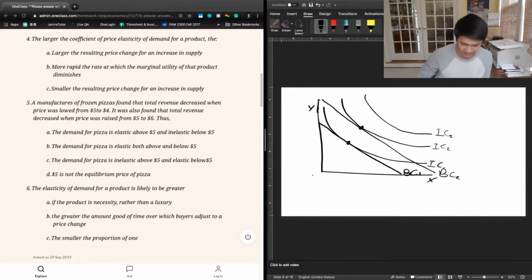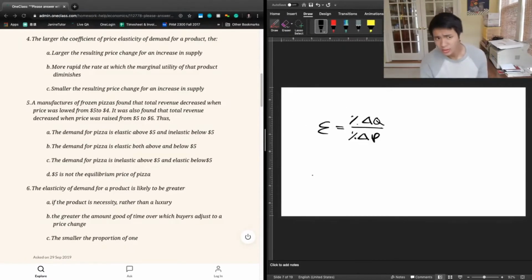The next question says, the larger the coefficient of price elasticity of demand for a product, the A, larger the resulting price change for an increase in supply, B, more rapid the rate at which the marginal utility of that product diminishes, C, smaller the resulting price change for an increase in supply.